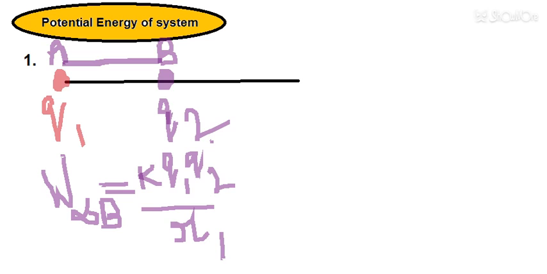Now I have taken another example. Let's suppose another charge is placed here, that is C, and we have taken it from infinity to point C. That means at infinity, the potential due to charge q1 as well as the potential due to charge q2 is both 0.